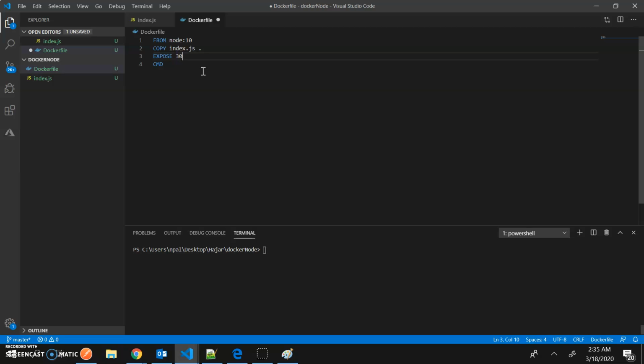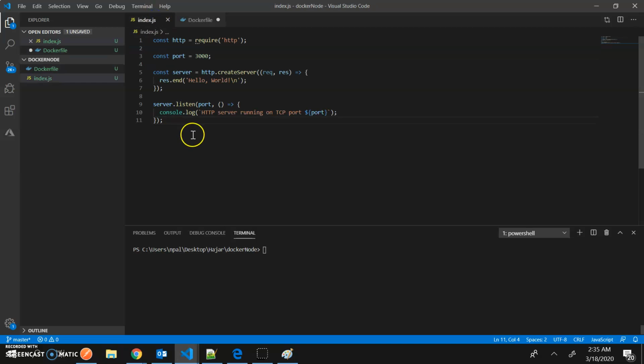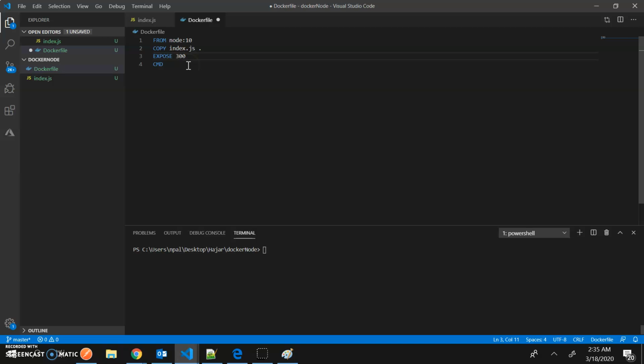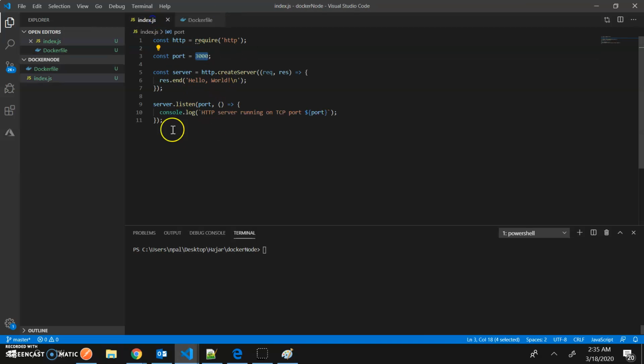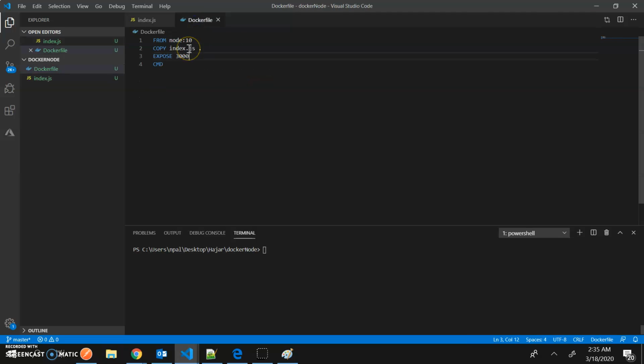If I port this application to my basic computer, then I have to expose port 3000, because 3000 is the number where my program will be listening for requests. So I have to open that door in that computer. I opened the door of my apartment for that particular number.